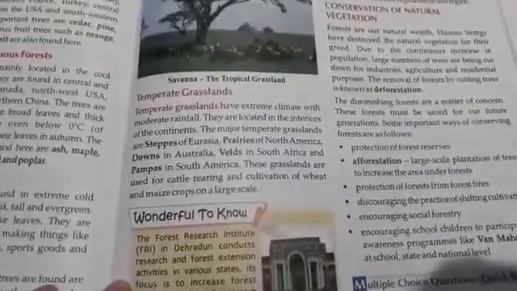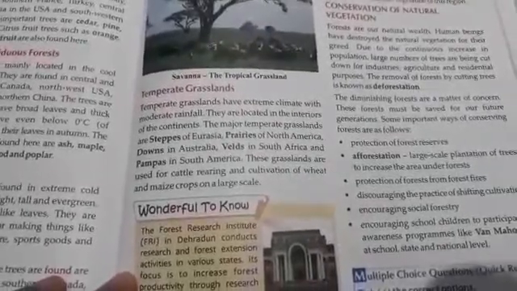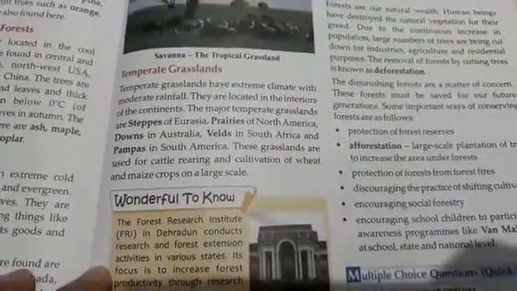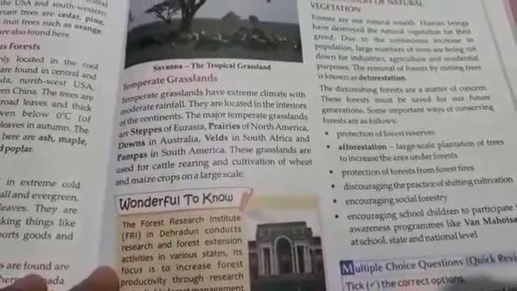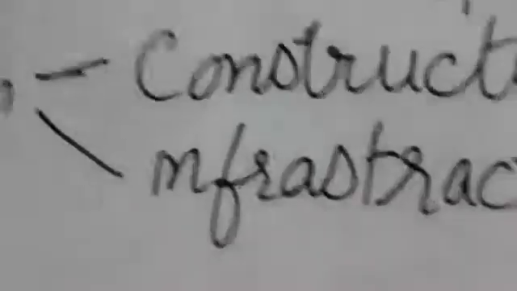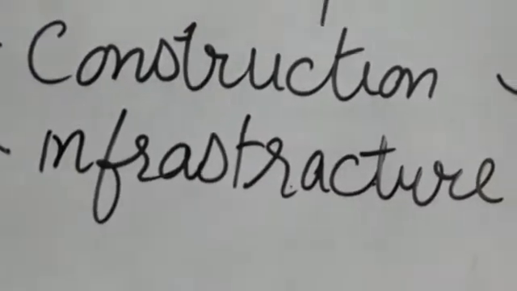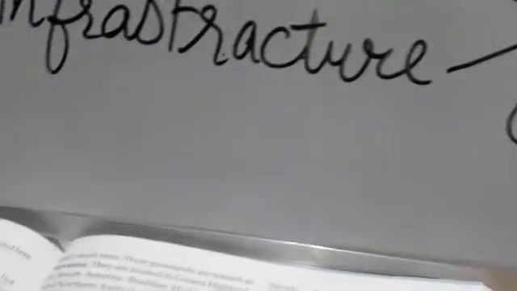As you all know, forests are our natural wealth, and human beings have destroyed the natural vegetation for their greed. Due to the continuous increase in population, a large number of trees are being cut down for various reasons, for industries, agriculture and residential purposes. And you all know the growing population means an increase in the demand for construction and infrastructure, and it leads to the decrease in forest cover. So there are various ways through which we can conserve our natural vegetation.